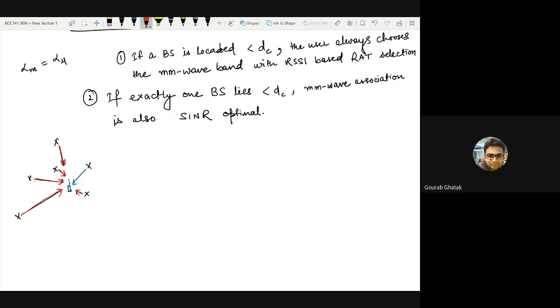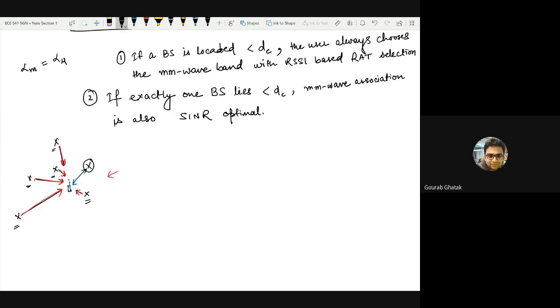In two-tier networks for non-co-channel transmissions, the base station locations were different. Here, the base station locations are exactly the same, regardless of which band you are using. Which means the location of the base stations remains exactly this, even if you use millimeter wave, and your serving base station is exactly here, and the interfering base stations are exactly there. And in case you are using sub 6 gigahertz transmissions, your distance to the serving base station is exactly the same, and all the interferers are exactly the same.